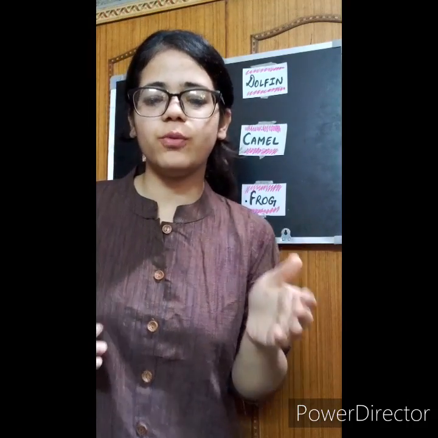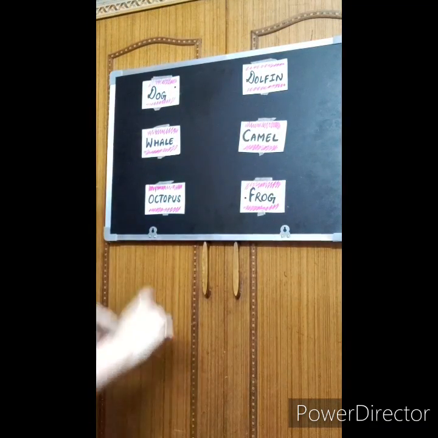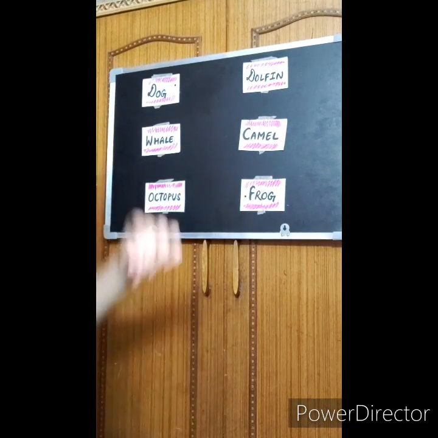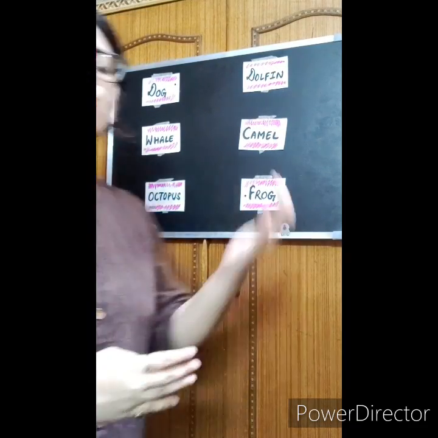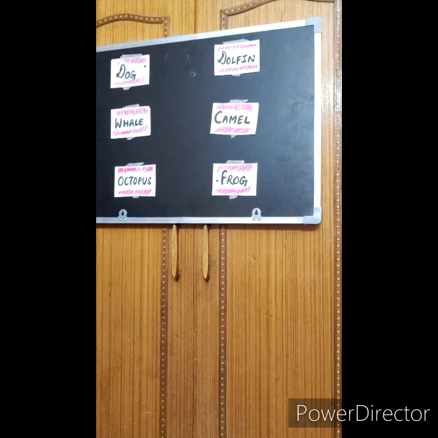Before we come to our next category of animals, let's quickly do a very basic activity. On the board, there are the names of a few animals. You have to tell me which animal lives in water or on land or somewhere else. Let's start. Dog.